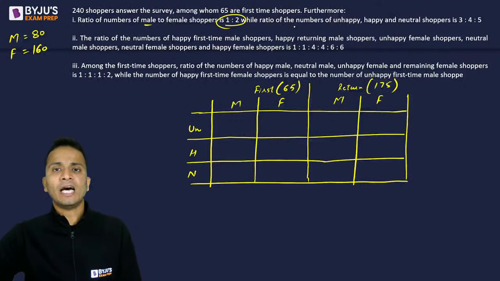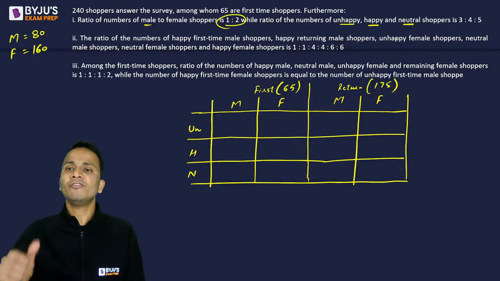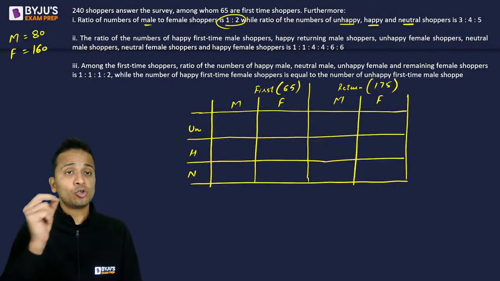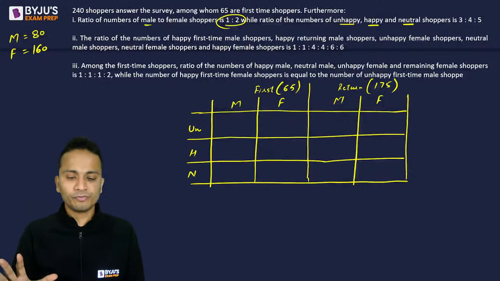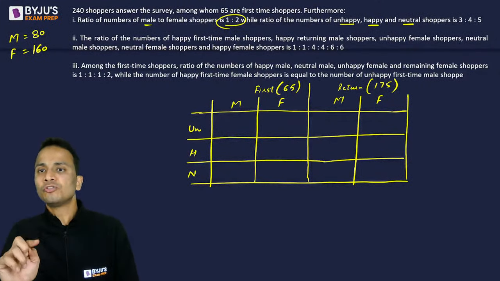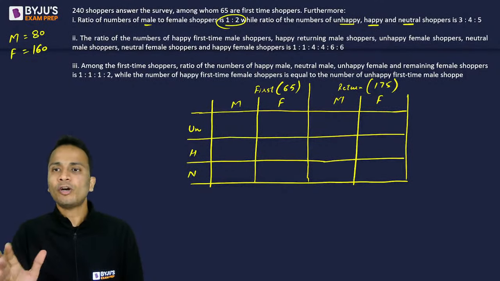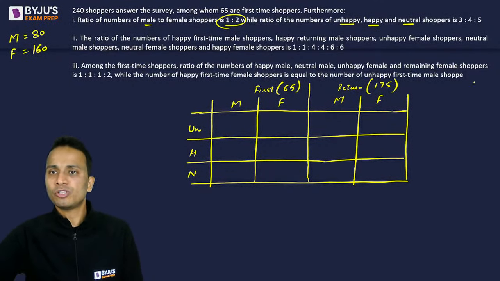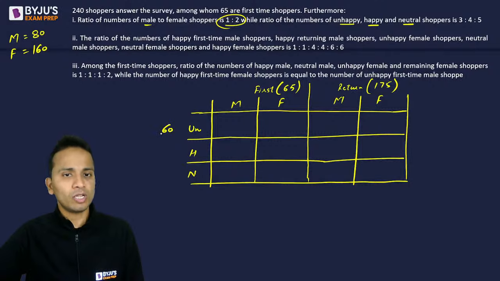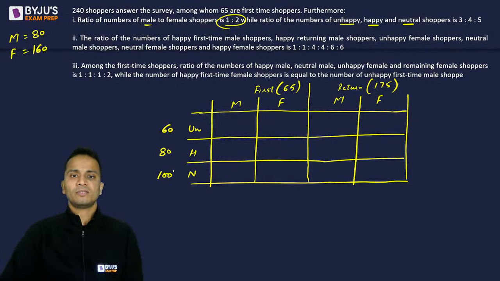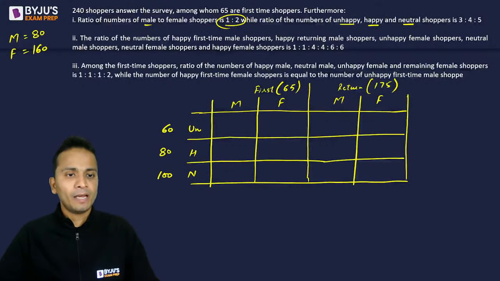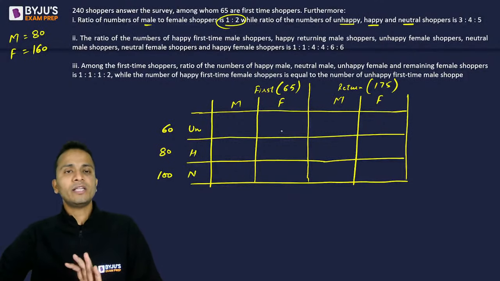All right. Now, after that, unhappy, happy, and neutral are divided in 3, 4, 5. So 240 will again be divided in the ratio of 3:4:5. So 3 plus 4 plus 5 is 12. 240 divided by 12 is 20. So 3 into 20. So unhappy total will be 60. I'm writing it here. Happy will be 80 in total and neutral 100 in total. बहुत सिंपल डेटा है, ठीक है. अब let's start filling up the values inside the table using the ratios.